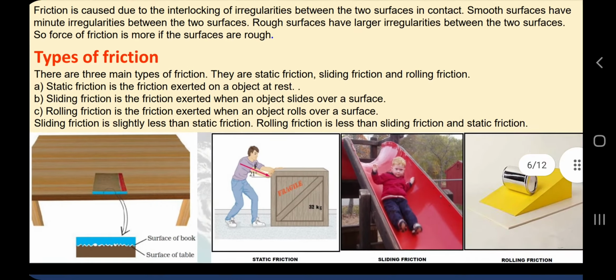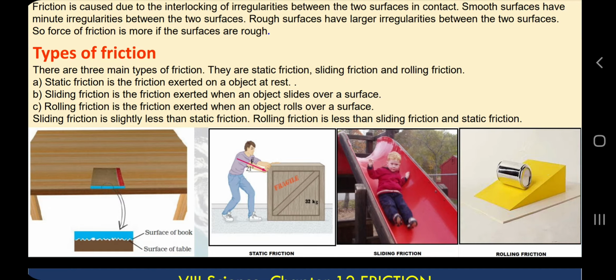So we will have three types of friction: static friction, sliding friction, and rolling friction. You can understand by the name also. Static friction, when the book is stable on this table. Sliding friction, as we have discussed, when you are already moving the box. Sorry, static friction here, because this box is at rest and you started moving. Sliding friction here, you are already sliding the box. This box may be an example of static or sliding, depending on at what stage you are pushing the box.